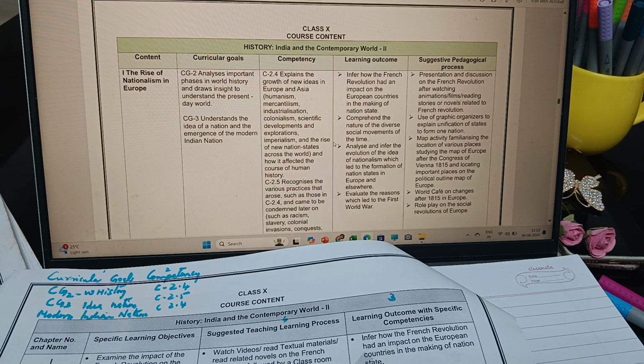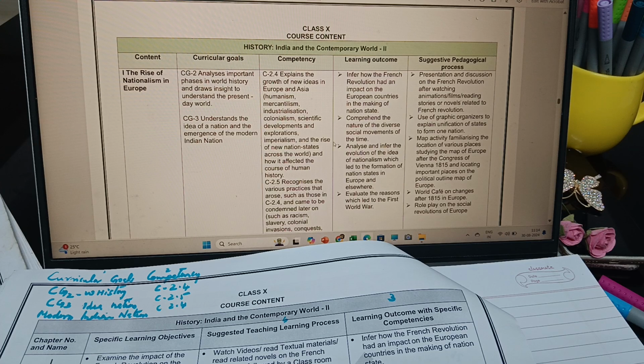CG3 is understanding the idea of a nation and the emergence of the modern Indian nation. So CG2 and CG3: one is about world history and the other about the modern Indian nation.